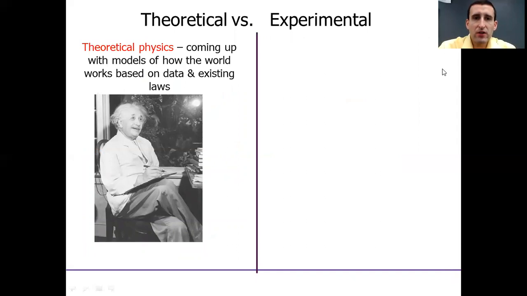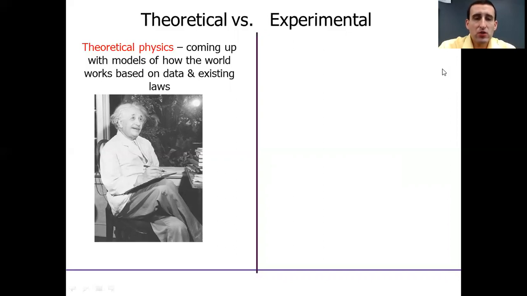So how does the physics itself work? There are really two sides of physics, two sides really of all sciences, but we're talking from a physics standpoint. There's the theoretical side, and that's where Einstein sits, right? That's where Einstein and Newton and many of the names that we're very familiar with reside. And that's where you come up with the models of how the world works. Again, the world is incredibly complex. The universe, incredibly complex. We have a lot of trouble trying to understand it. And so we simplify it, and we come up with a model that we think will explain a certain part of it. And that's the theoretical physicist's job, right?